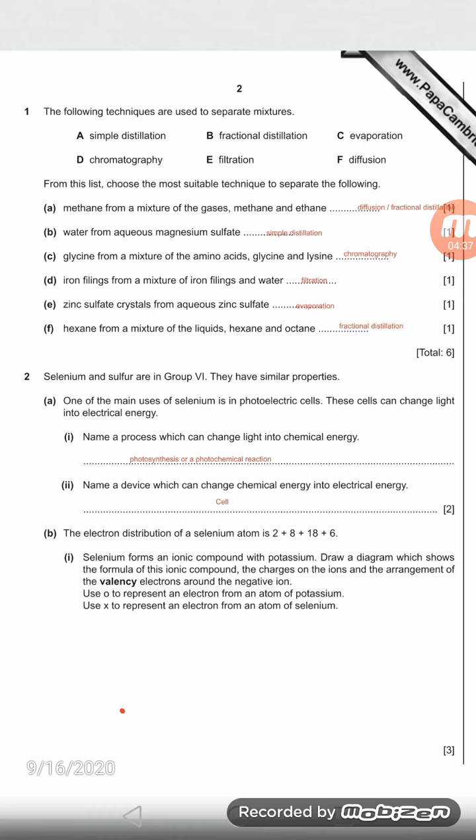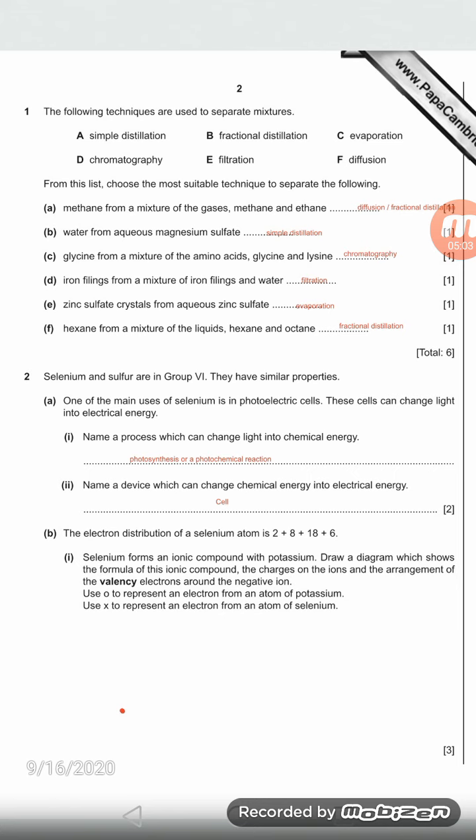For all this you will use fractional distillation, okay. And water from magnesium sulfate. Here the confusion is, will you use filtration or simple distillation? Obviously filtration is to filter something, to separate it from water, okay.